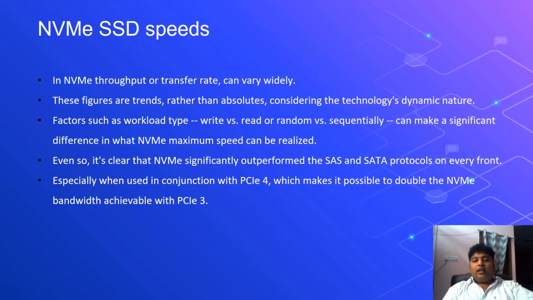In conjunction with PCIe 4, you will see a doubling of the NVMe bandwidth achievable previously with PCIe 3. This made it scalable for future expansions as well.